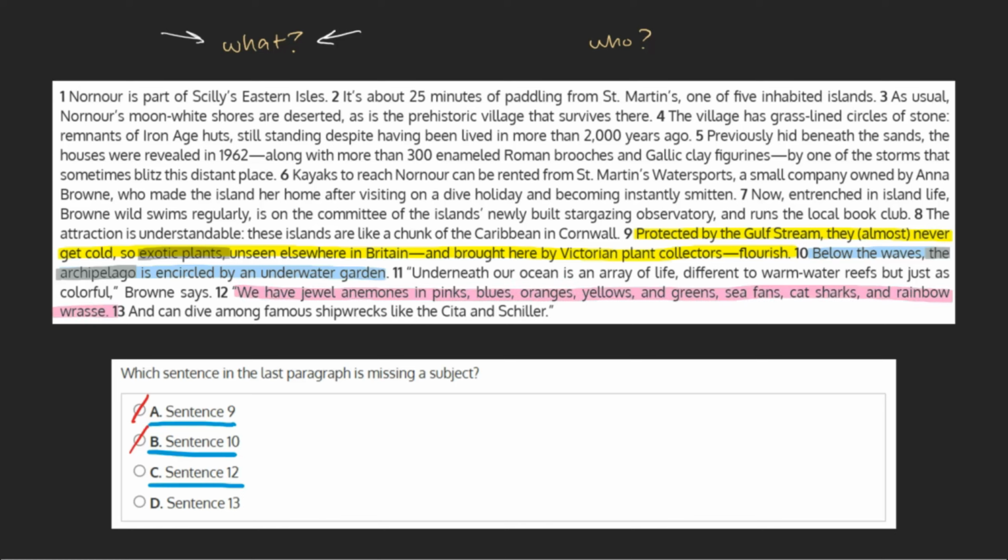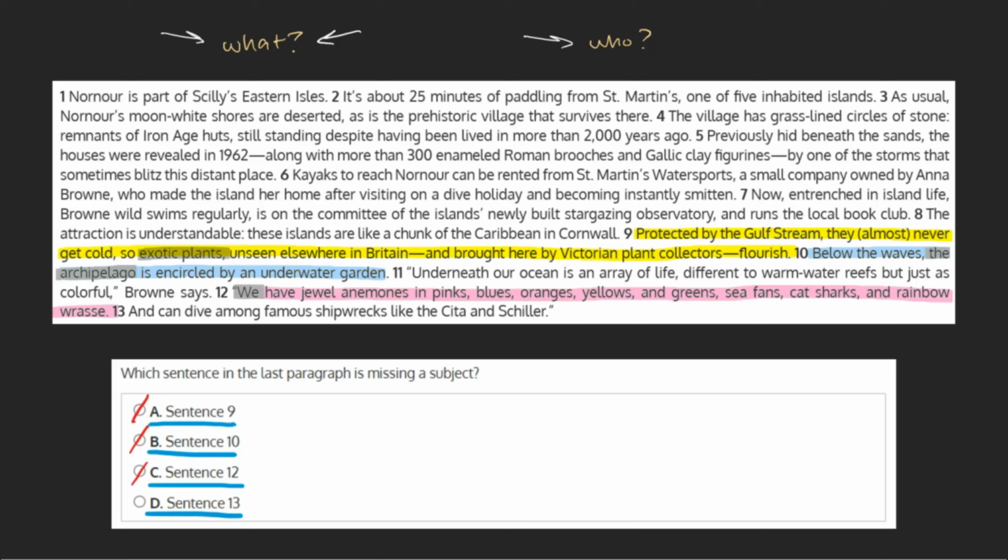C. Sentence 12. We have jewel anemones in pinks, blues, oranges, yellows, and greens, sea fans, cat sharks, and rainbow wrasse. Here we would ask ourselves, who? Who has jewel anemones? The sentence tells us, we do. As we've located our subject, we can mark this choice off.